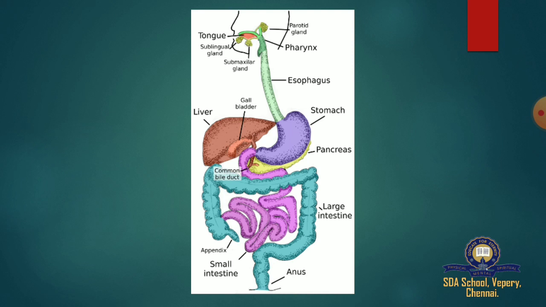The particles that are not absorbed by the small intestine reach the large intestine. The large intestine absorbs water, and the waste material is sent out of our body through the anus. So this is the process of the digestive system.